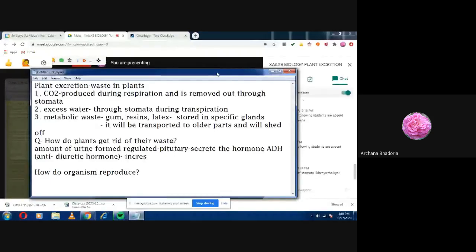You can write down, children, in the flow chart form. How will we start the flow chart? Start from here. Body fluids less. So then what will happen? Pituitary gland will secrete the hormone ADH.